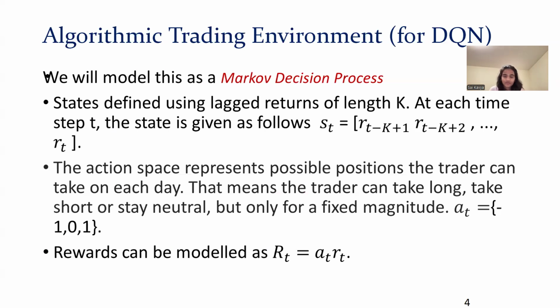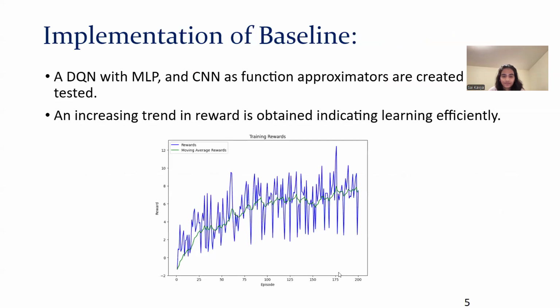The actions our agent can take are 0, 1, and -1. It means you can go long, short, or stay neutral, but only for a fixed magnitude. The rewards can be modeled using this model, which has our impact factor without the true reward. So this is the implementation of our baseline.